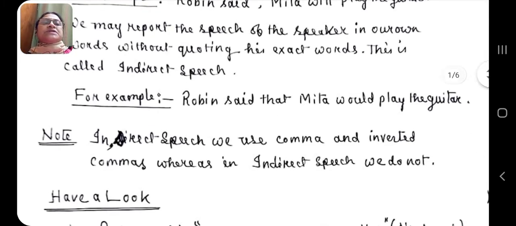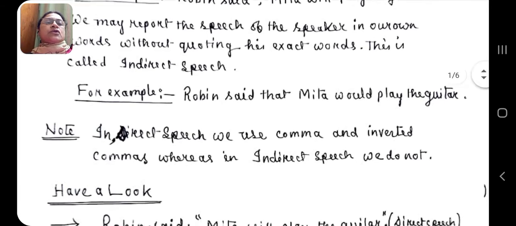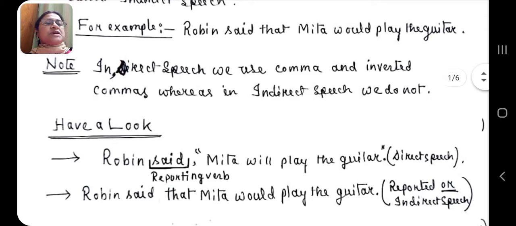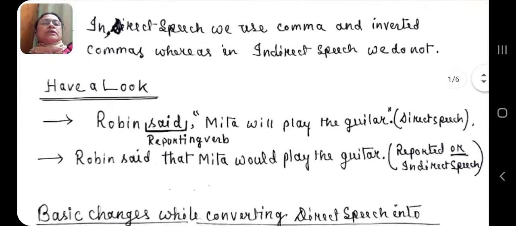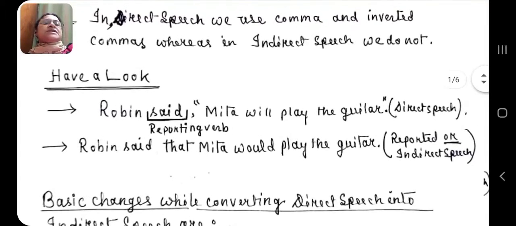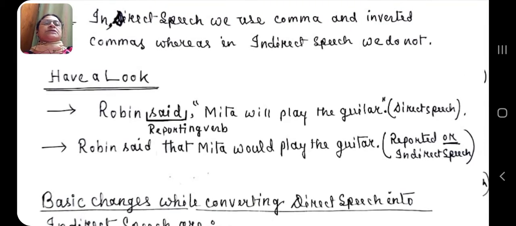We have to keep it in mind that in direct speech we use comma and inverted commas, whereas in indirect speech we do not. Now have a look here. In the example, Robin said, "Mita will play the guitar." This is direct speech and said is the reporting verb. We have to keep it in mind that the reporting verb is the most important part of direct and indirect speech.